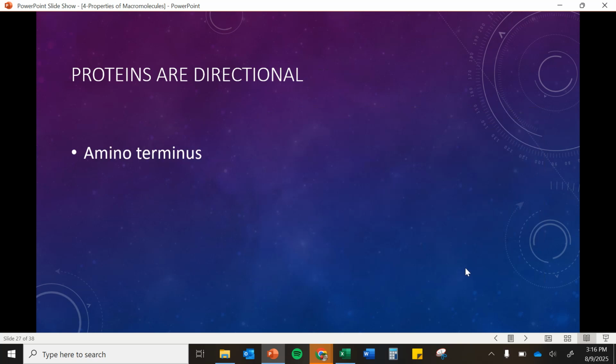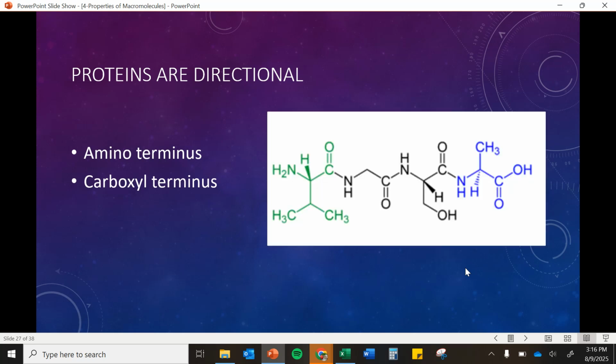They are also directional. So we have an amino terminus, an amino end, and a carboxyl terminus or carboxyl end. So the big thing you're looking for is nitrogen, carbon, carbon, nitrogen, carbon, carbon, nitrogen, carbon, carbon, and so on. And notice that means at one end we have a nitrogen, the amino group, and at the other end we have a carboxyl, that carbon.